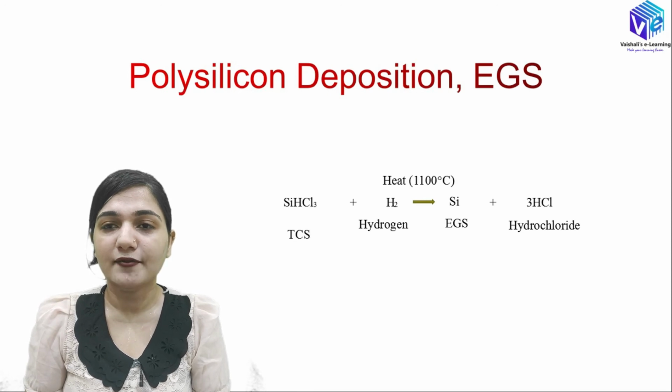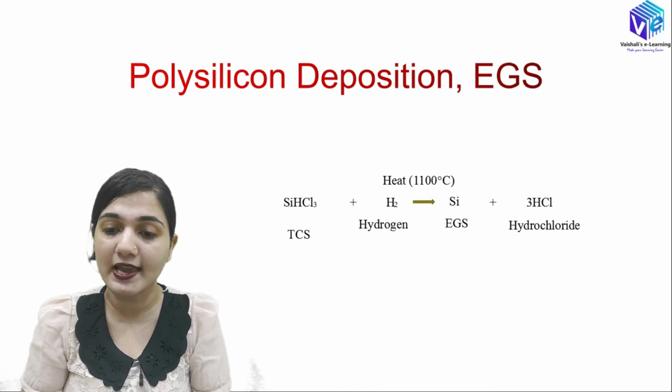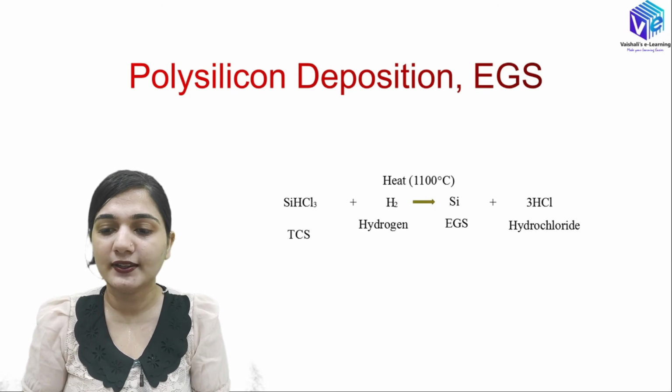So now here we have the trichlorosilane in the very purified form, 99.999999% purified trichlorosilane. This is reacted with hydrogen gas at 1100 degrees Celsius, and it will form silicon in the electronic grade silicon form.